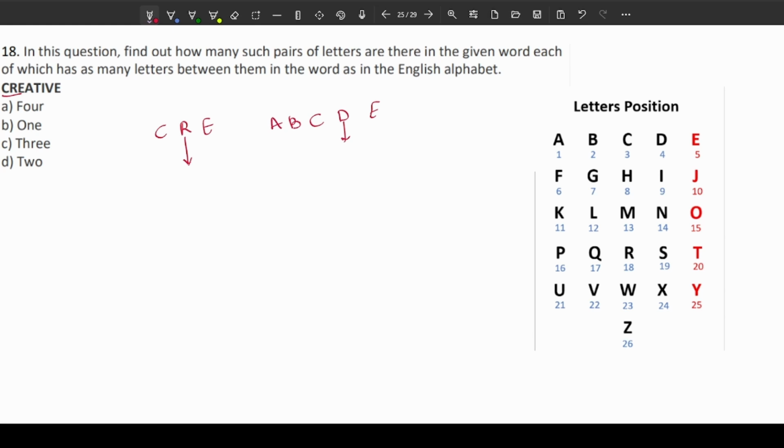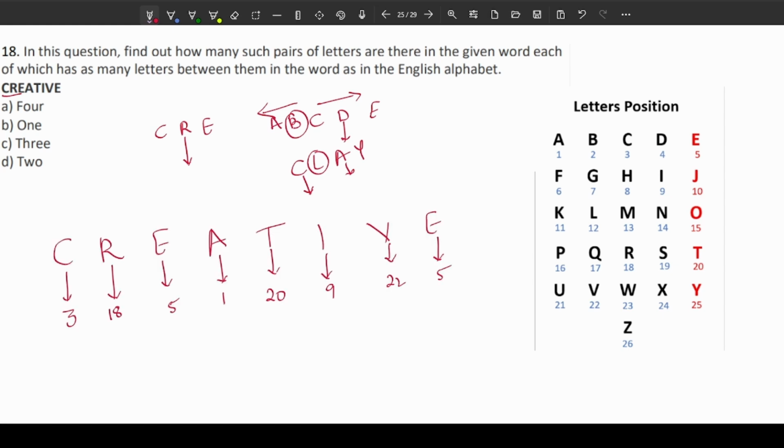Let me give you another example. Now you have A, B, C, D, E, right? Let's say you have a word, clay. Here C and A have one letter in between. Even in the alphabet, C and A have one letter in between. So we need to go in the forward direction and in the backward direction as well. Let me tell you an easy way on how to do it. I have represented the positions of the letters. I would go in a forward direction and in a reverse direction as well. I'll give a detailed explanation for C, and the same I'll continue with the rest of the letters.